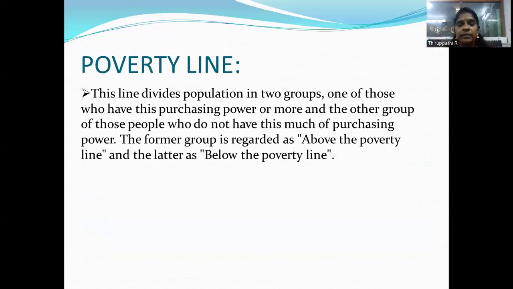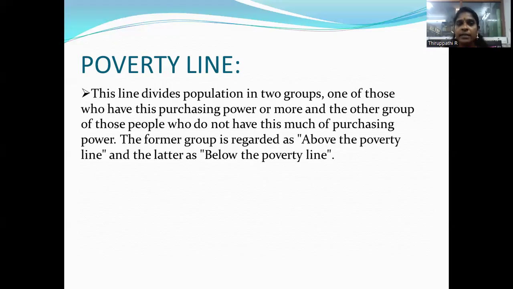And next is the poverty line. The poverty line indicates the purchasing power required to satisfy the minimum level of needs of a person. It represents the capacity to satisfy the minimum level of human needs. The purchasing power can be expressed in the form of monthly consumption expenditure.